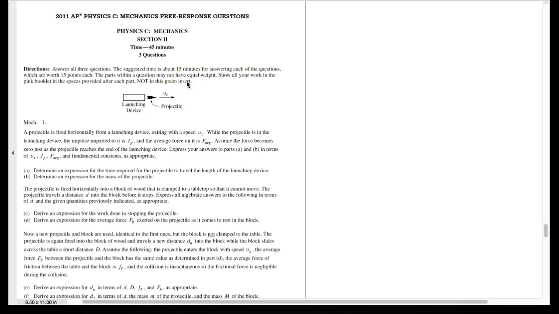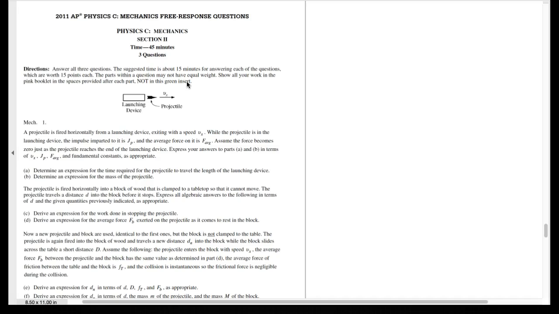All right, hey, this is Horner, and this is the 2011 AP Physics C Mechanics question number 1. This is not a really bad problem at all. This one's pretty easy. So we have a projectile that's fired from a launching device.